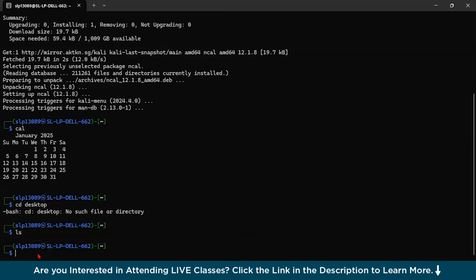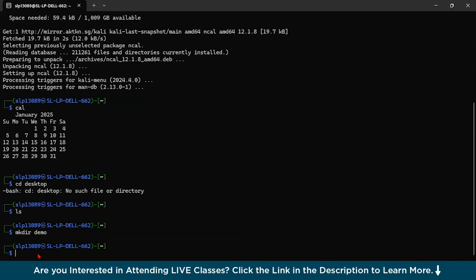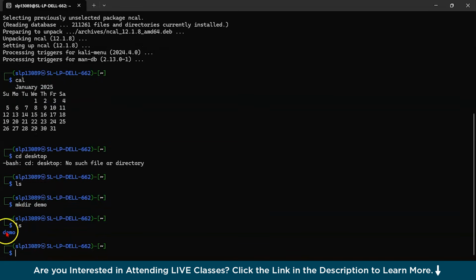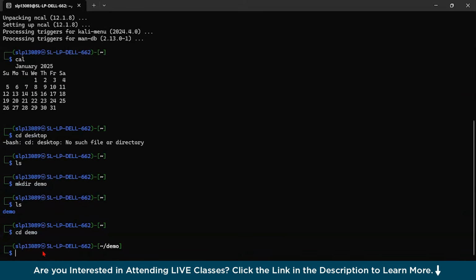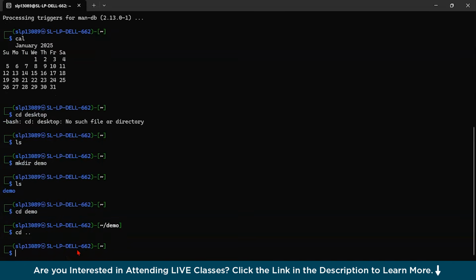So first we have to create a directory. Let us say mkdir and just type demo. Now type ls. So you could see we have this folder demo. Now type cd and go to demo. So you could see all over here, we are now in the demo folder. So that was one of the things. If you want to go back, just type cd .. and you'll be reverted back.